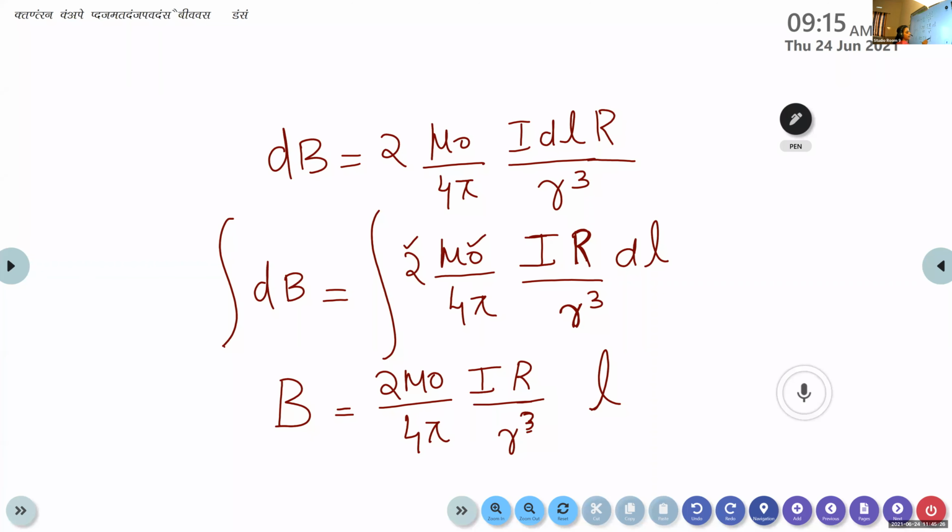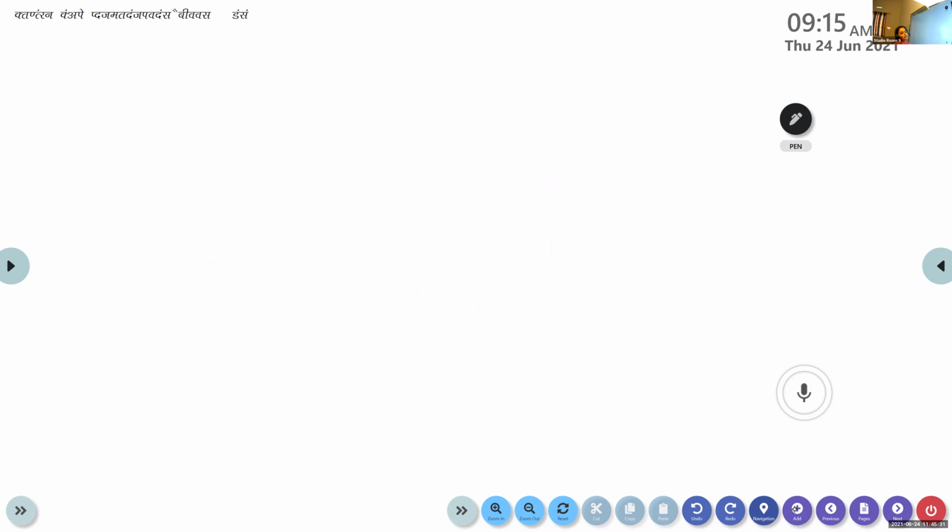Now what does this L represent? This L represents the circumference of the circular loop, the circular coil.